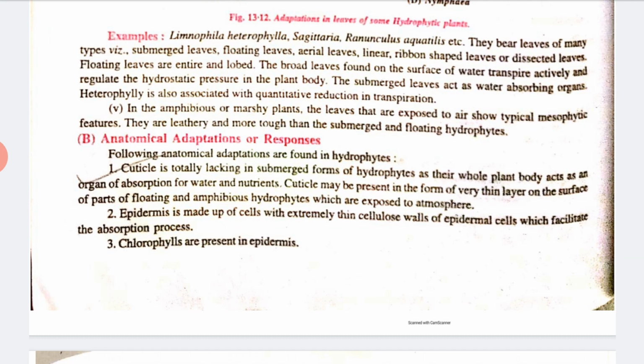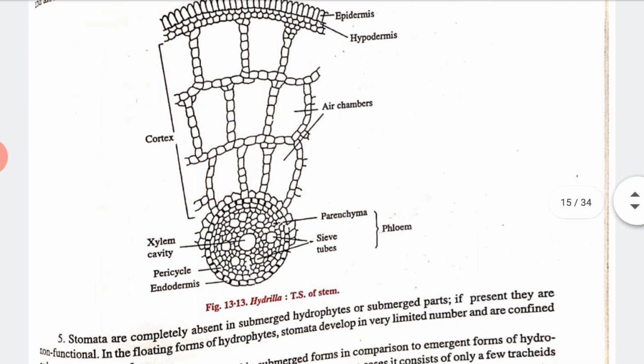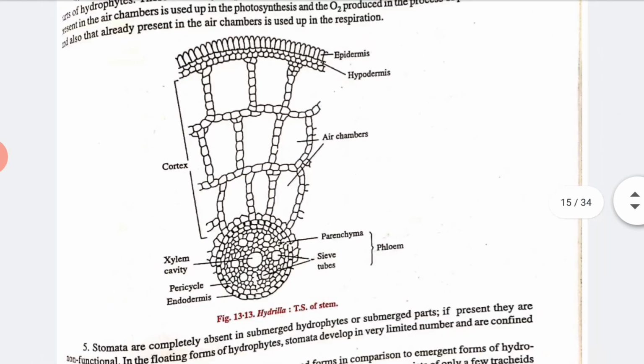So in this way, I'll show you one example also, that is the TS of stem. Yes, Hydrilla. You can see here, this is the best example of anatomical adaptations. I'll tell you some more points. In leaves there is a poor differentiation between the spongy and palisade cells. Or we can say secondary growth is lacking in the hydrophytes. That's why this shows a very good response to the anatomical adaptation.